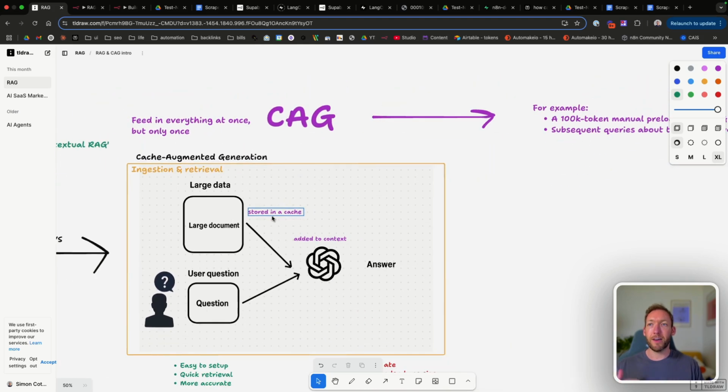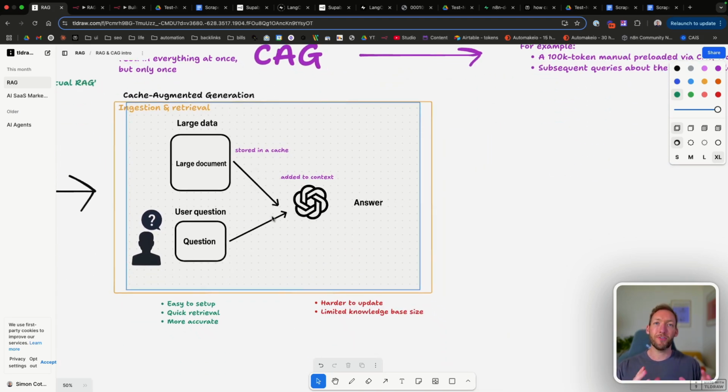And hence, cache augmented generation was born, because actually we now have the opportunity to store the data in a cache that takes up a low amount of memory, and therefore the tokens only have to be processed once for a set period of time, which makes it significantly quicker and easier than using something like RAG. And also you have access to all of the context now compared to when the models were initially introduced and you couldn't put this much context in.